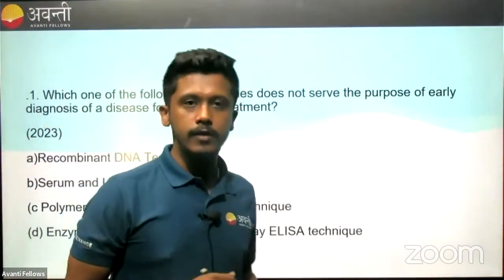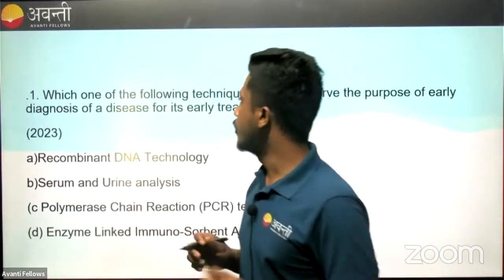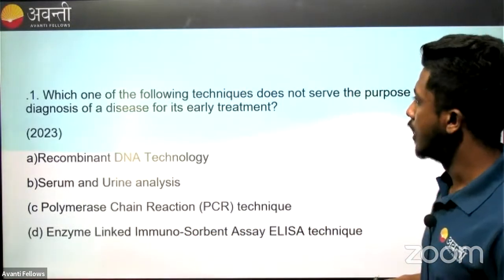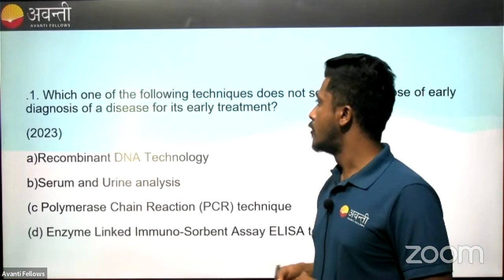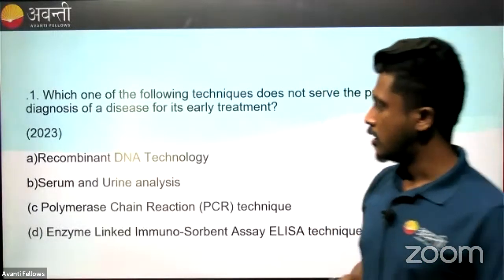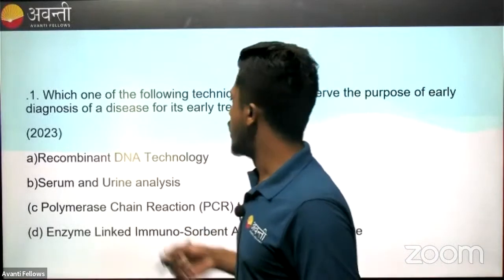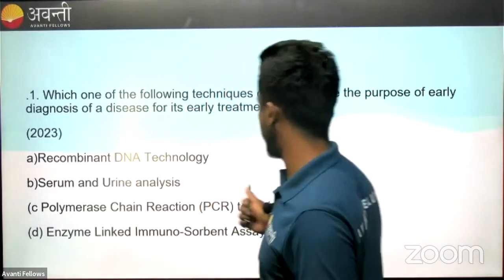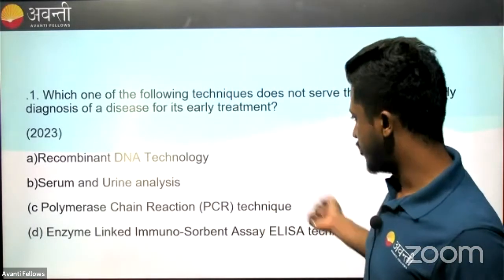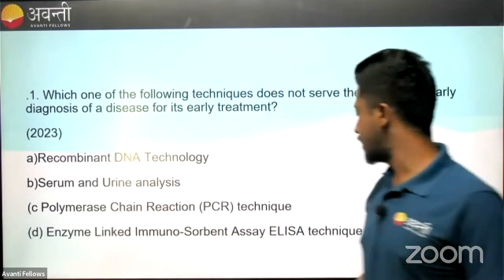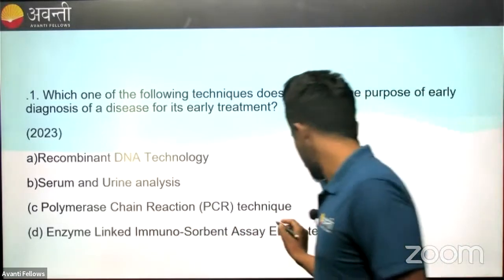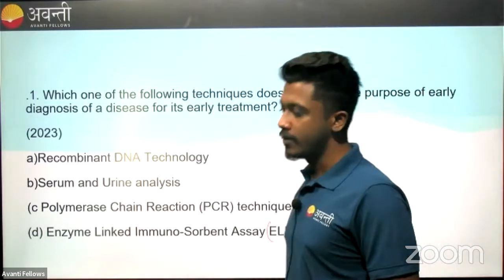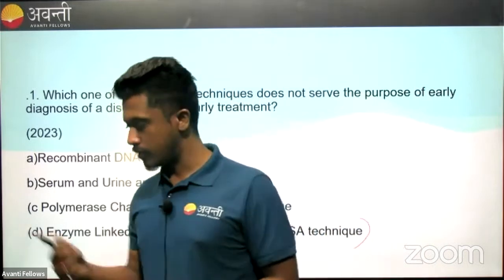So here we go. Here we have our first question. Which one of the following techniques does not serve the purpose of early diagnostics of a disease for its early treatment? This was a 2023 question. Recombinant DNA technology, serum and urine analysis, polymerase chain reaction, that is PCR, enzyme linked immunosorbent assay, or ELISA technique. You have 1 minute to answer this question. Let's see what you got.